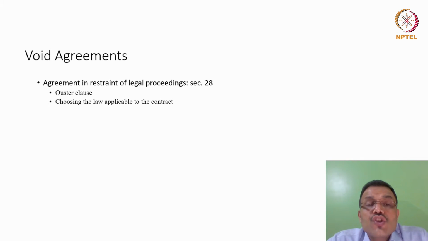Second, the choice of law clause. Now, one of the interesting facets that we have to understand in modern day contracts is that parties generally decide which law will apply to this contract. Now, what we do is we exercise our freedom of choice and freedom of contract. Now, choice of law. This is interesting, friends.